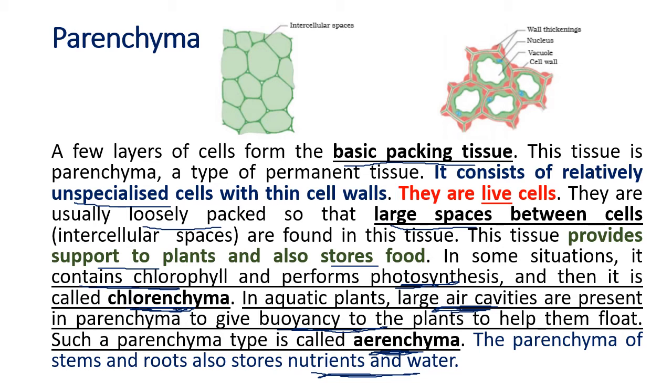So parenchyma is a simple permanent tissue. What does simple mean? Made up of only one type of cells. In the parenchyma, all the cells are the same.